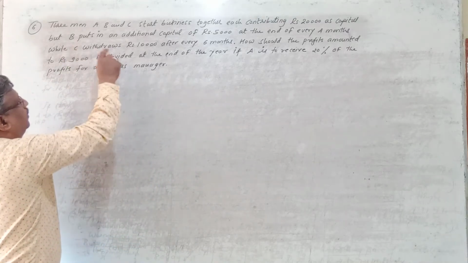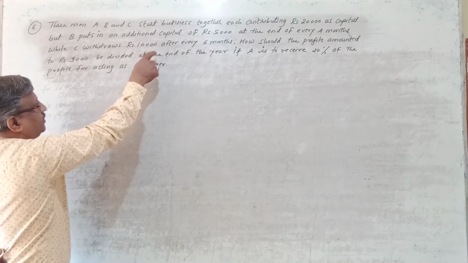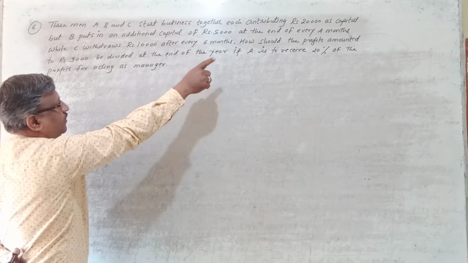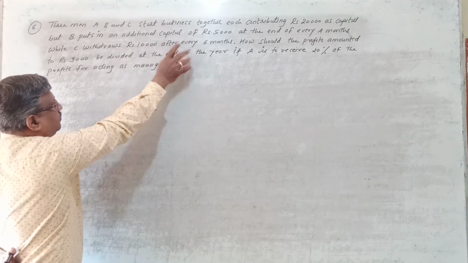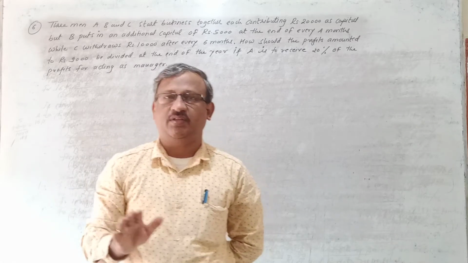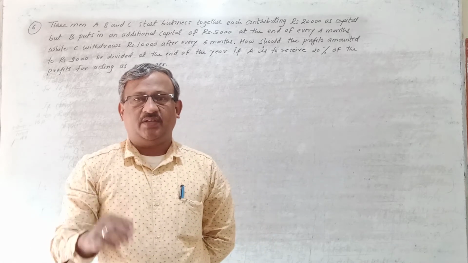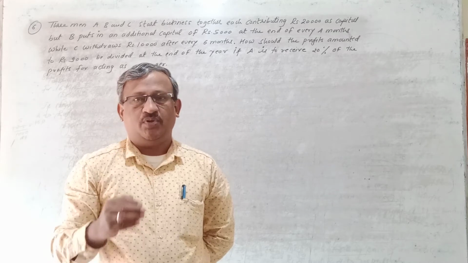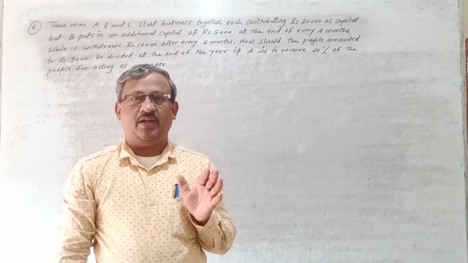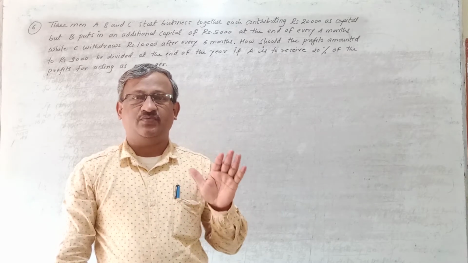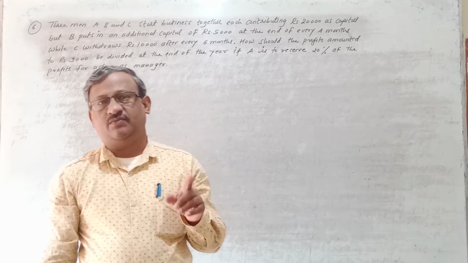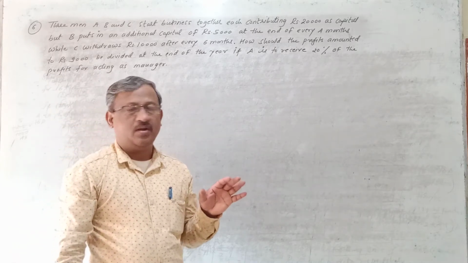So here they have given details only about B and C. B goes on investing rupees 5,000 into the business after every 4 months, while C withdraws 10,000 after every 6 months. About A, nothing they have mentioned. Right? What does it mean? Neither he invests nor he withdraws. Means whatever capital he has invested, 20,000 rupees, that capital he has kept fixed for full 12 months, that is for full 1 year.